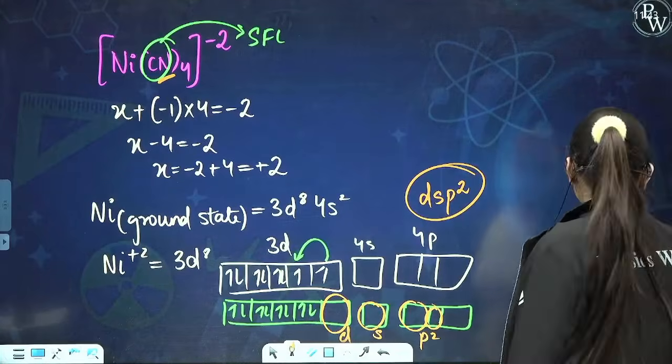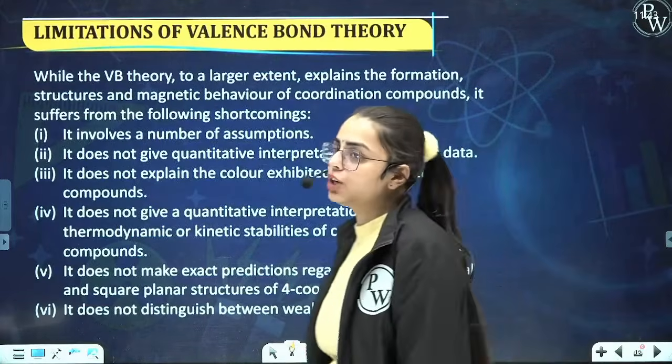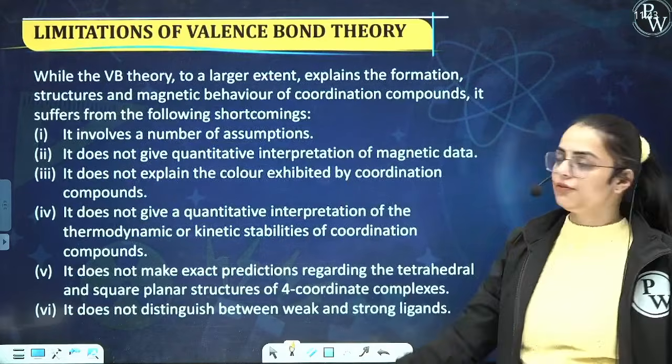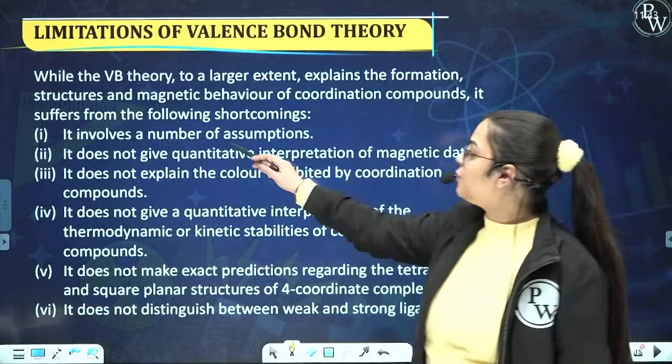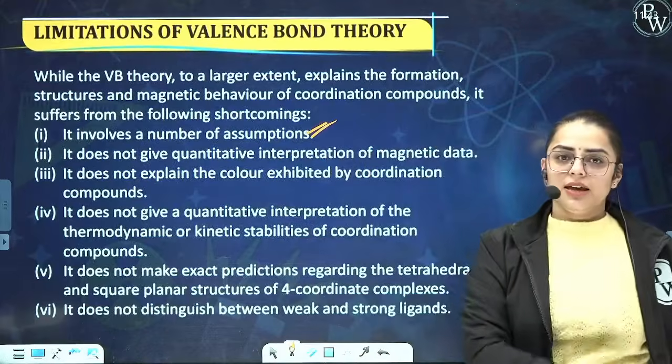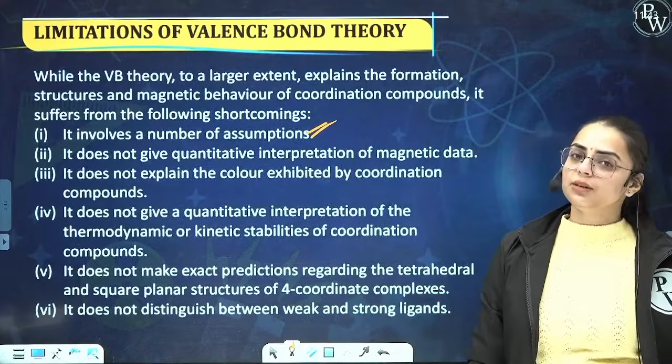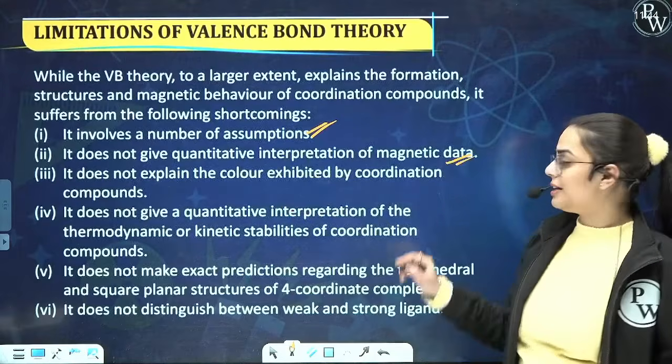Now let us see the limitations. While explaining the limitations of valence bond theory, we have certain points over here. The very first limitation is it involves a number of assumptions. The second one is that it does not give any quantitative interpretation of the magnetic data.